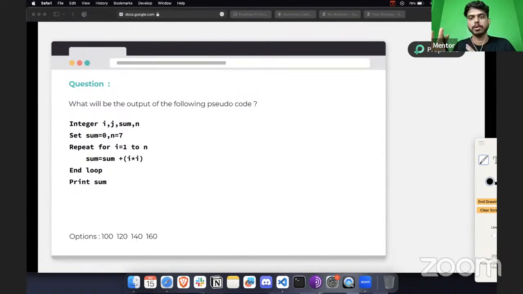The only confusion with this question is that most people look at the for loop i equal to 1 to n and consider n minus 1, like only up to 6. In that scenario, your answer is going to be different, so that will be wrong, I would say.